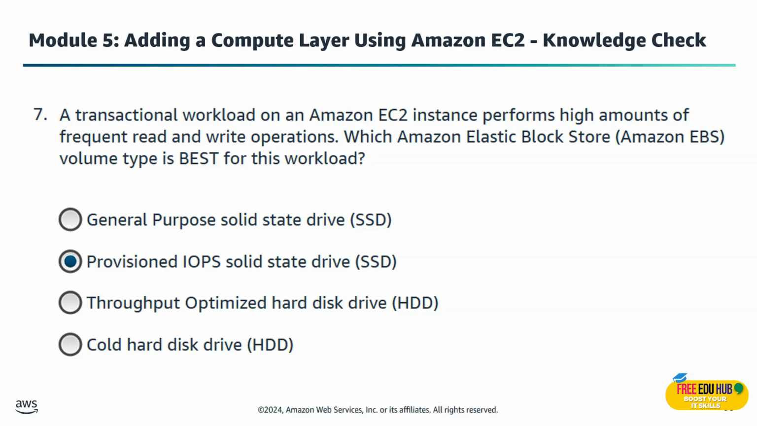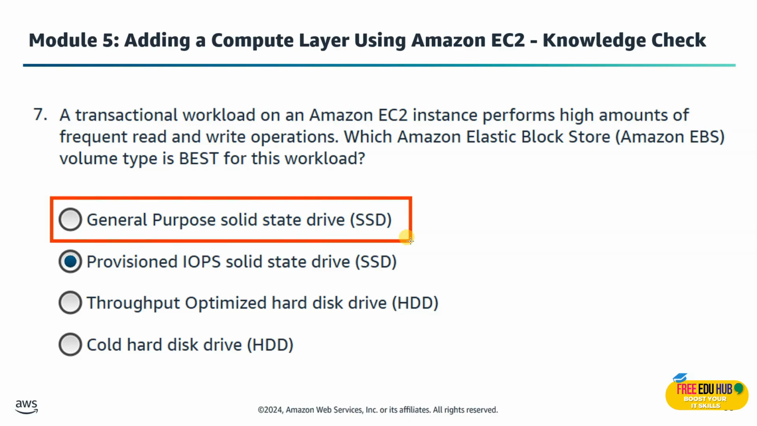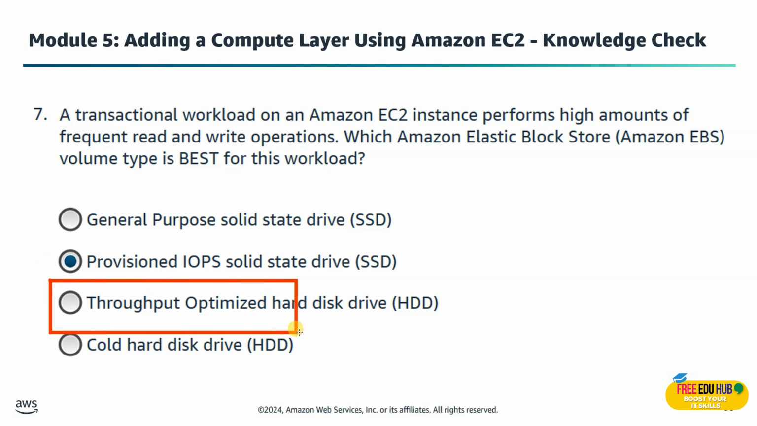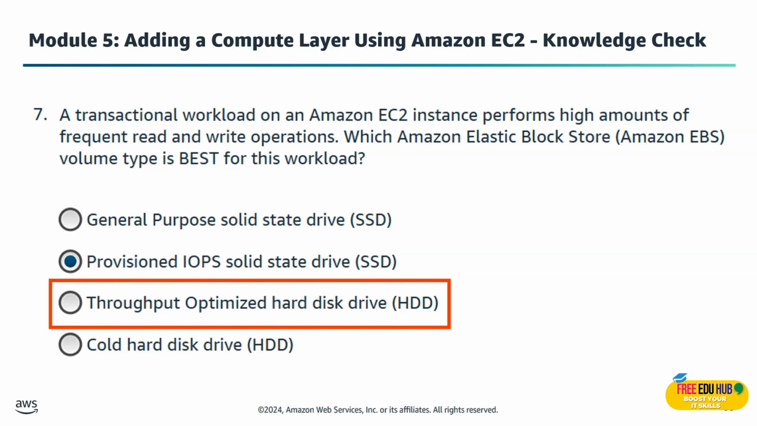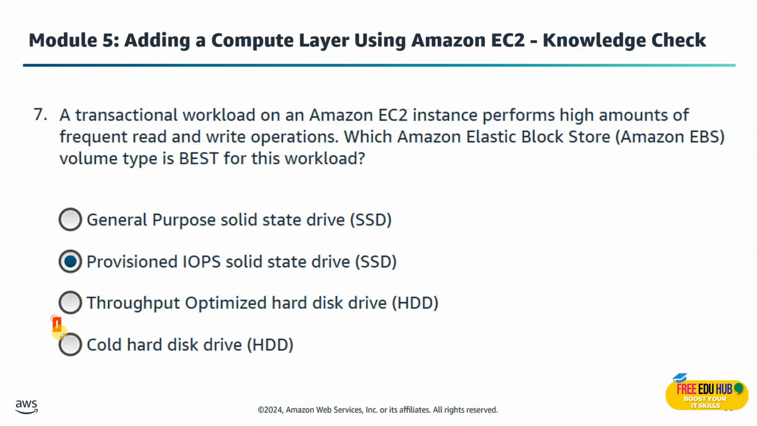Now let's explore other options. General purpose solid state drive is not right because it is good for general workloads but not for high intensity transactions. Throughput optimized hard disk drives are not correct because they are best suited for sequential data access like big data analytics, not frequent data reads and writes. And the last option, cold hard disk drive, is the lowest cost option for infrequent data access, but definitely not right for transactional workloads.